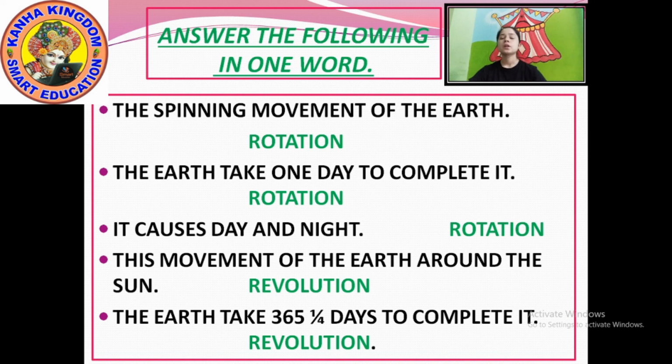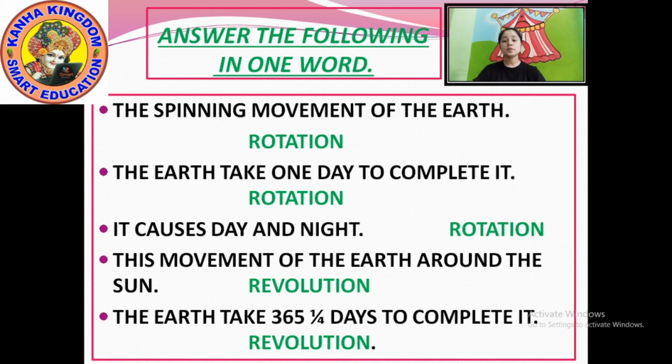Number 2, the earth takes 1 day to complete it. What does the earth take 1 day to complete? One day means day and night, that means rotation. R-O-T-A-T-I-O-N, rotation.